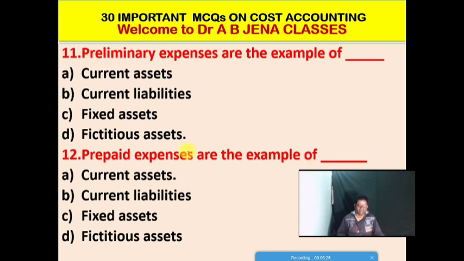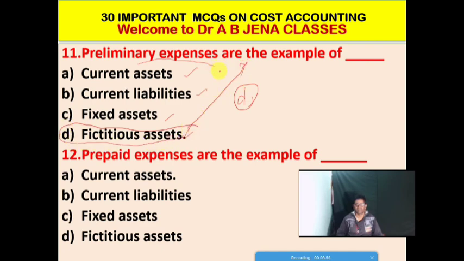So next one MCQ, preliminary expenses are the example of what? Option A, current assets; option B, current liabilities; option C, fixed assets; and the last option, fictitious assets. So preliminary expenses are the example of fictitious assets. So D is the right option for this MCQ.